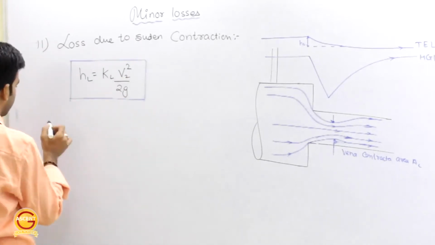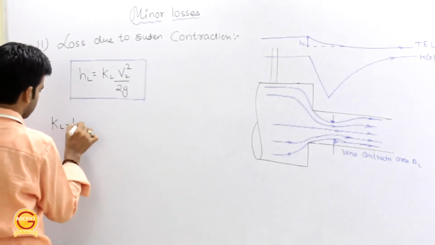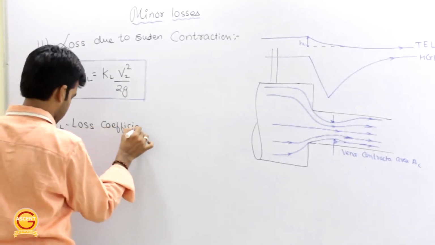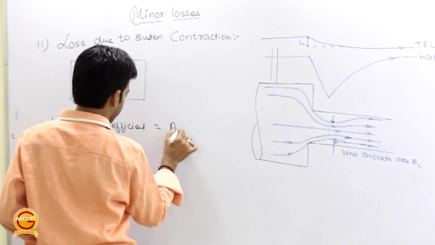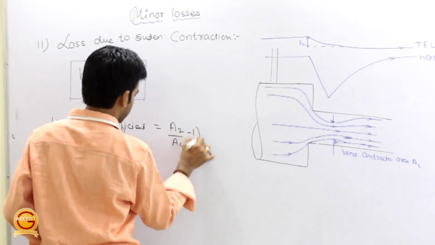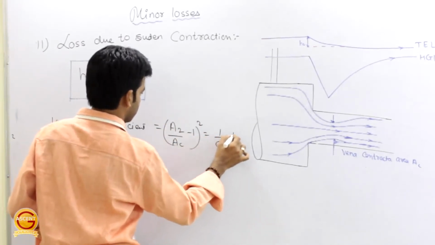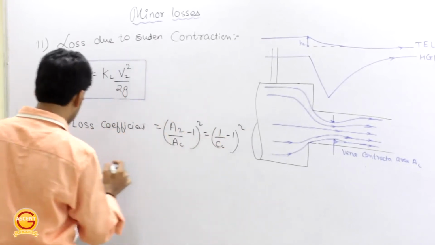Where KL is loss coefficient, which is equal to A2 by AC minus 1 whole square. Or you can say 1 by CC minus 1 whole square, where CC is AC by A2.